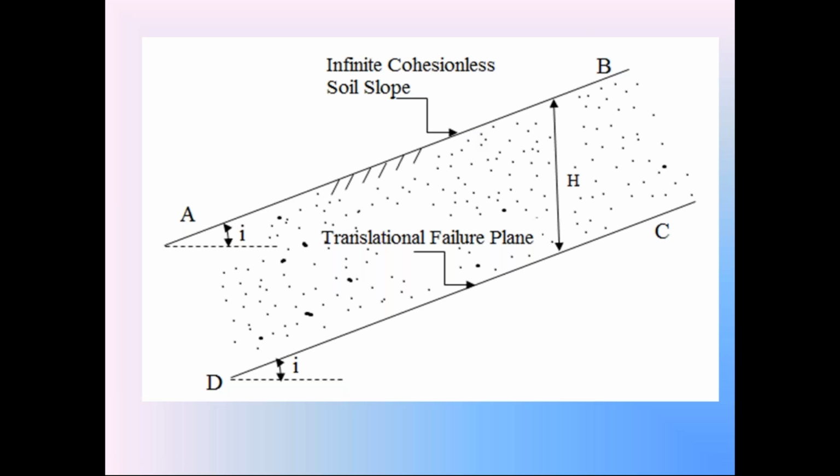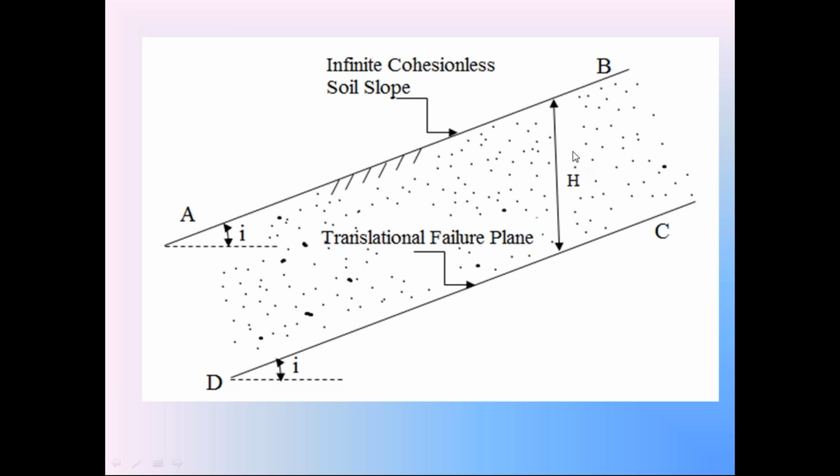In translational failure, the side slope AB and the failure surface CD are parallel to each other. So the surface CD also makes the angle I with horizontal. Let H be the vertical distance between the side slope AB and the failure surface CD.